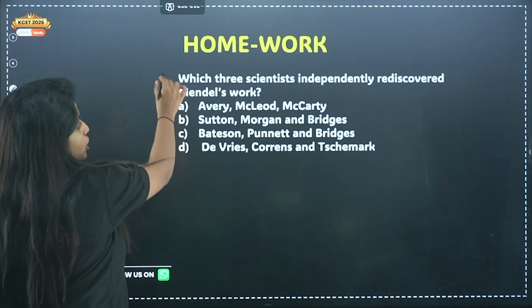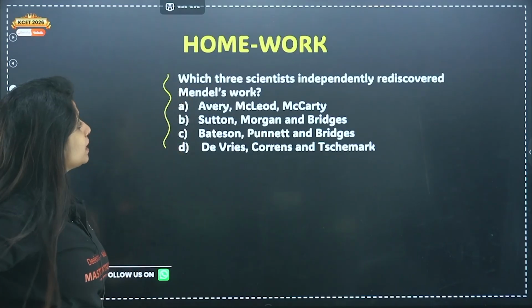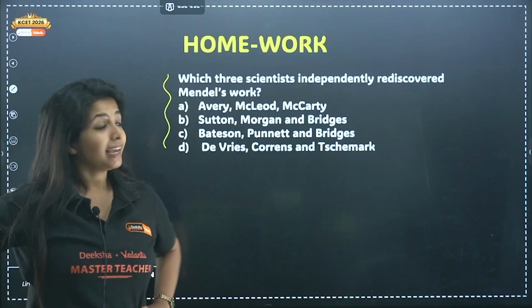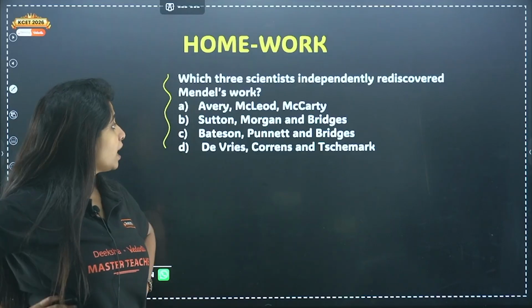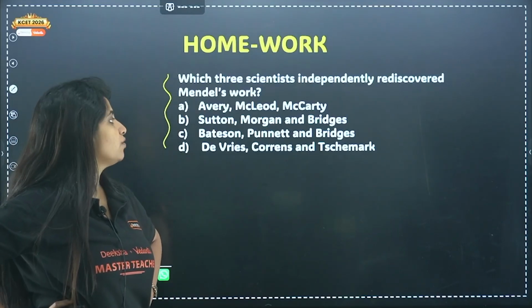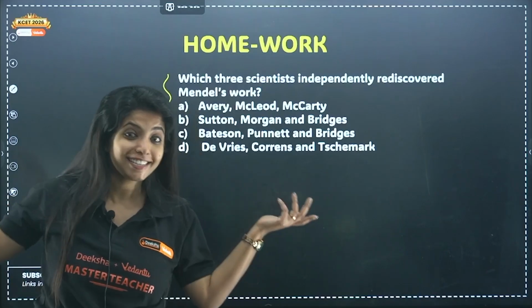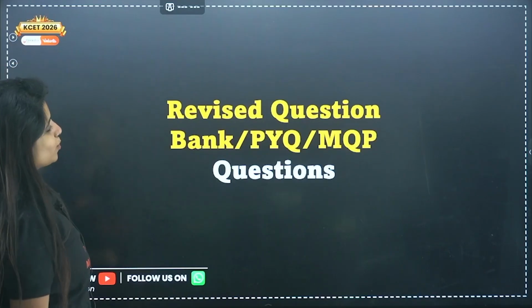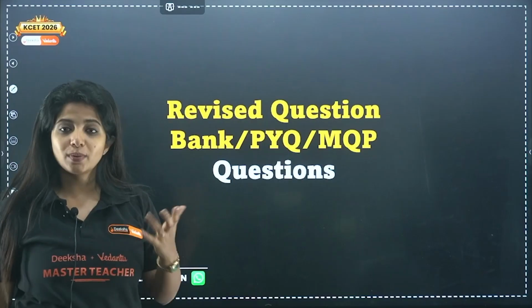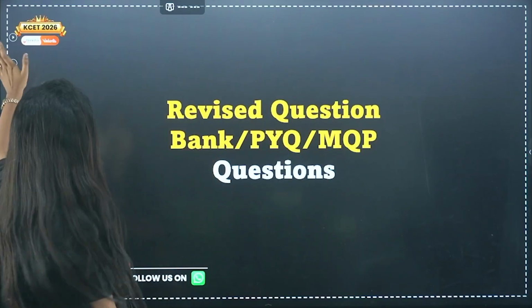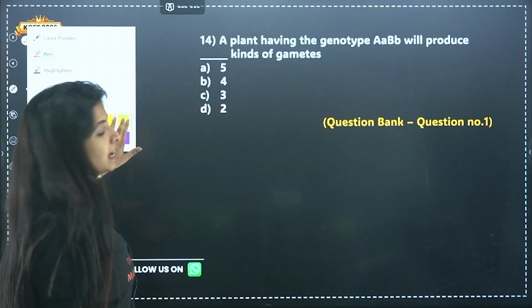This is why I explained both of them. Fine. Now the homework question: which three scientists independently rediscovered Mendel's work? Avery, MacLeod, McCarty; Sutton, Morgan and Bridges; Bateson, Punnett and Bridges; De Vries, Correns and Tschermak. You can let me know the answers. Now, the revised question bank questions as well as the previous year MQP questions or anything else which I feel is important, I put over here.